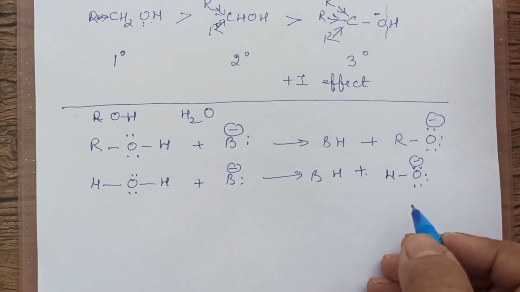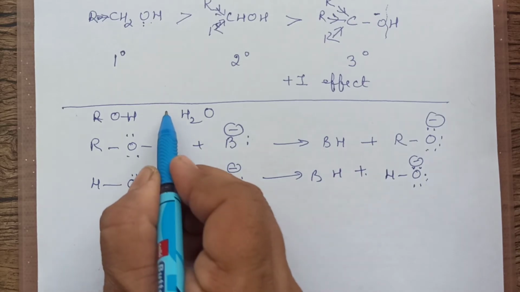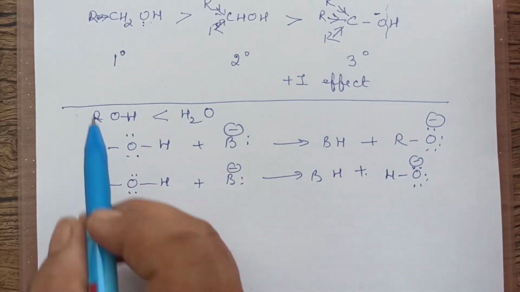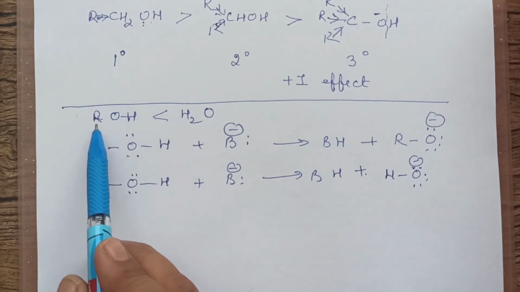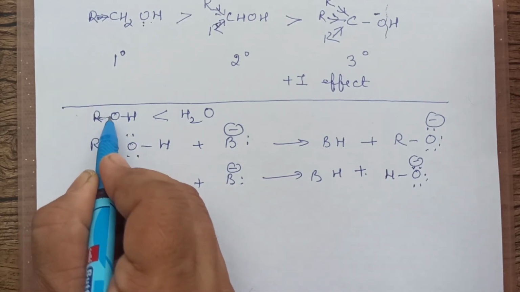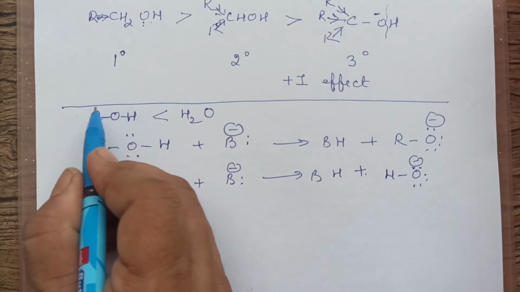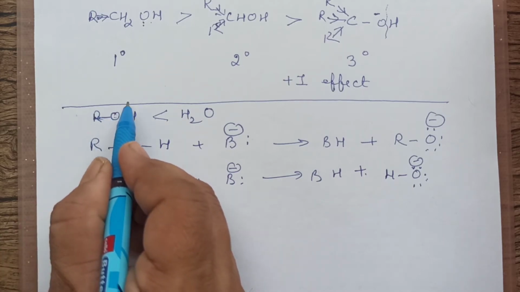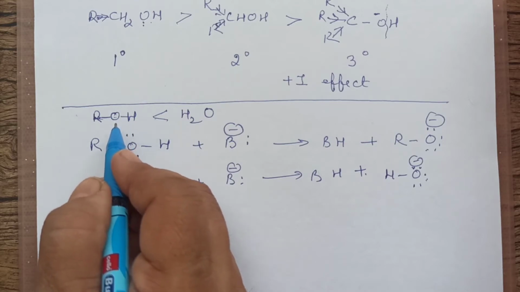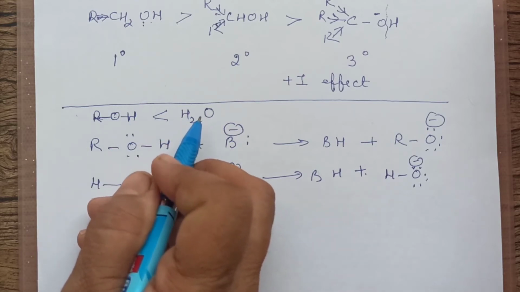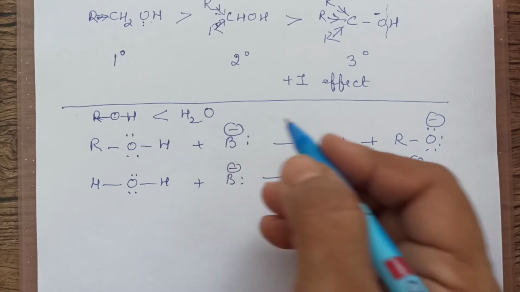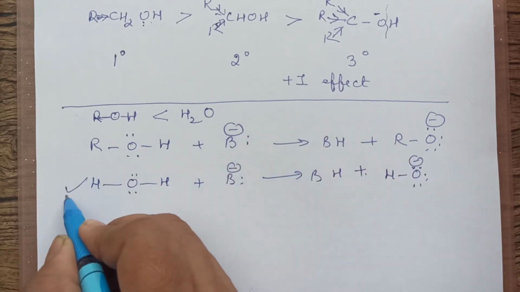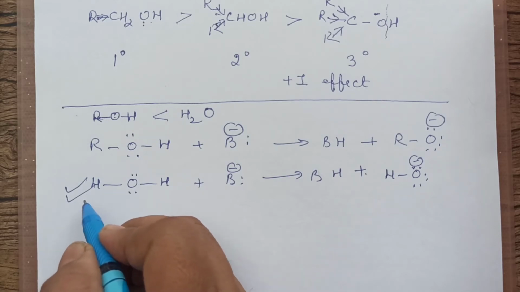Which one do you think is more acidic? We can say water is more acidic, because just now we have discussed the question of alkyl group. This has at least one alkyl group. So the alkyl group is again electron repelling, will push electrons away from it, will make this more negative. More negative means it will hold H more tightly than water. So water can give out H plus more readily. So we can say water is a better proton donor.